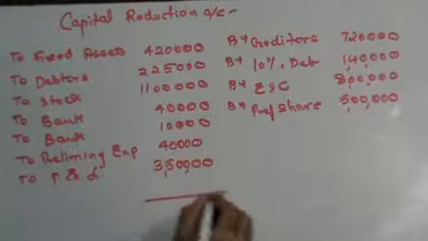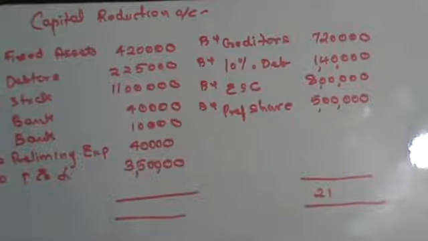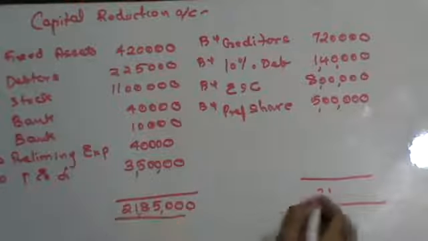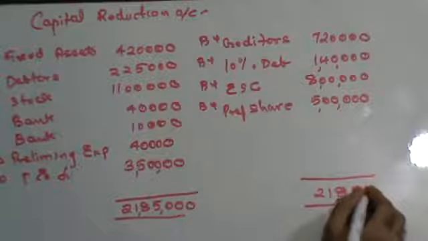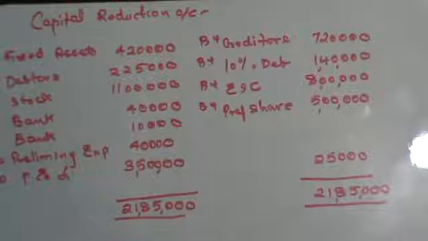Right? Tally this please. 21,85,000. This side is bigger. 21,85,000. The difference is 25,000. One lakh 20,000, 1,40,000, 8 lakhs and 5 lakhs. 21 lakh. Okay, and on the debit side you have 4,20,000, 2,25,000.